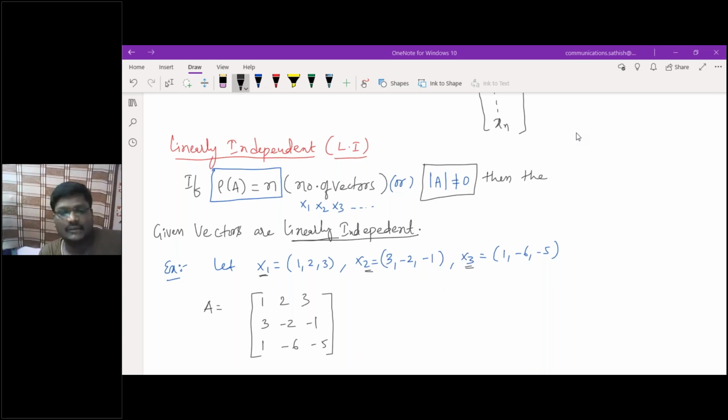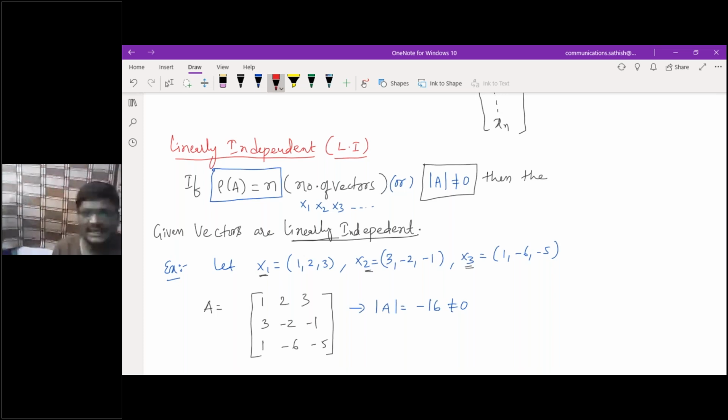But here we have only third order, so find the determinant of this matrix. What is the determinant? Minus 16. Am I correct or wrong? Yes, minus 16. So this is not equivalent to 0.